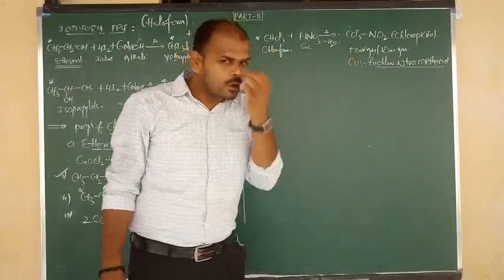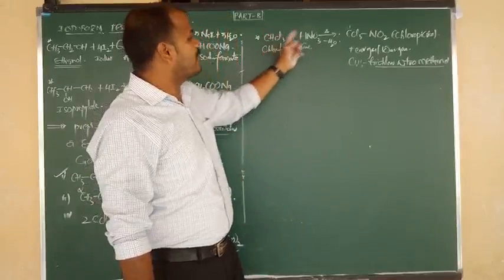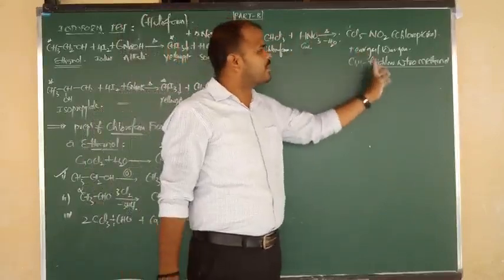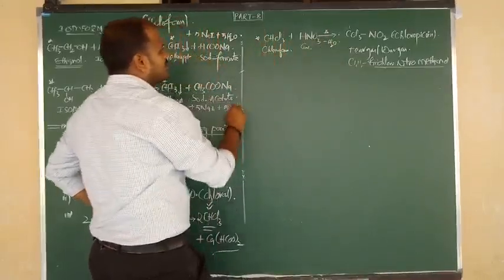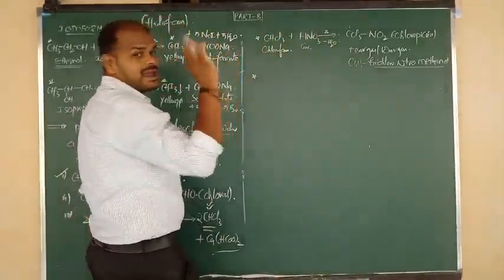How to prepare chloropicrin or tear gas? When chloroform reacts with nitric acid, the product formed is nothing but tear gas, or we can say chloropicrin. Common name, IUPAC name, everything is okay. Next, another similar reaction is there.